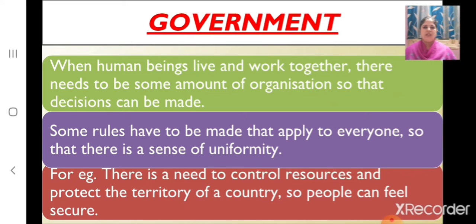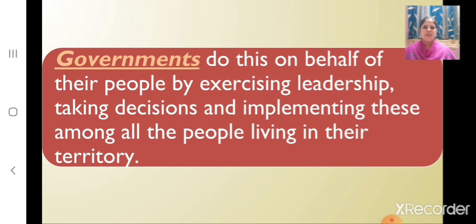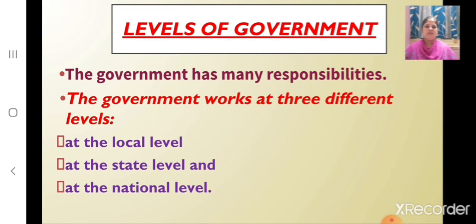Children, why government needs to control resources and protect the territory of a country? The government needs to control resources and protect the territory of a country so that the people can feel secure. And the governments do this on behalf of their people by exercising leadership, taking decisions and implementing these among all the people living in their territory. Now let us revise about levels of government.